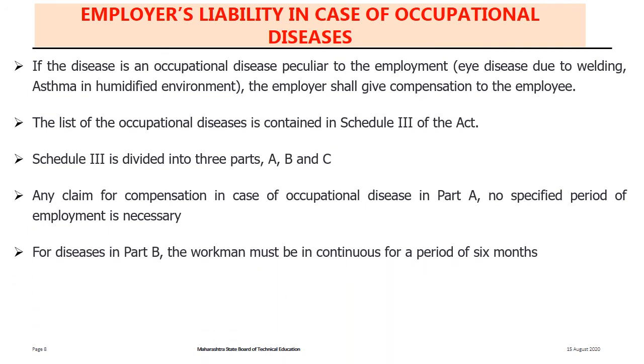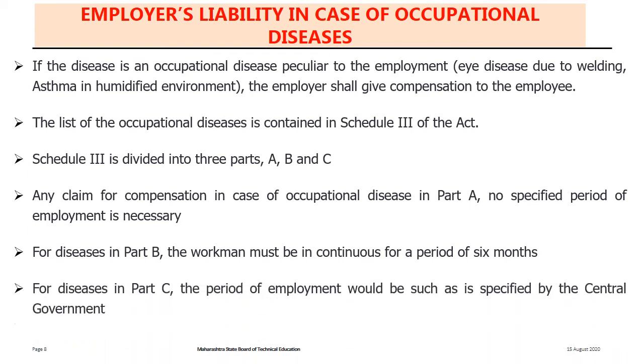For diseases in Part B, the workman must continue the work for a period of 6 months. And for diseases in Part C, the period of employment would be such as is specified by the central government.